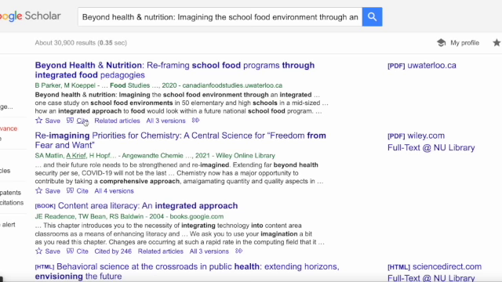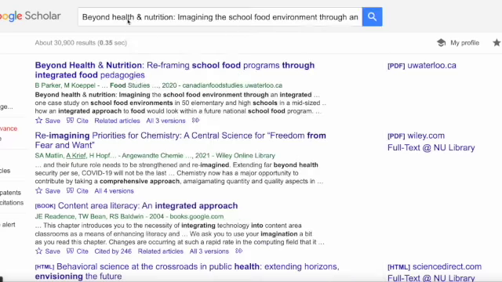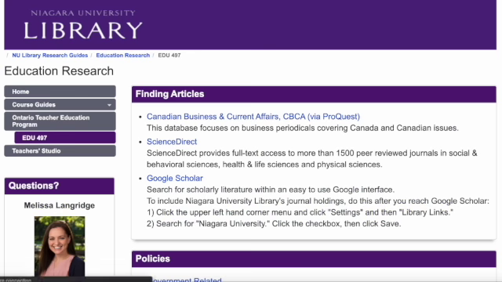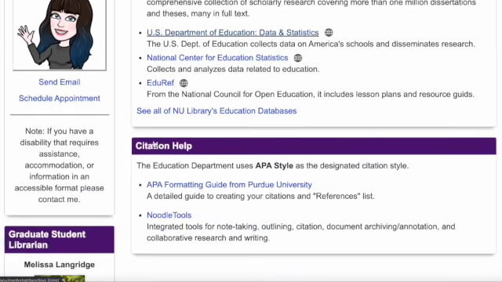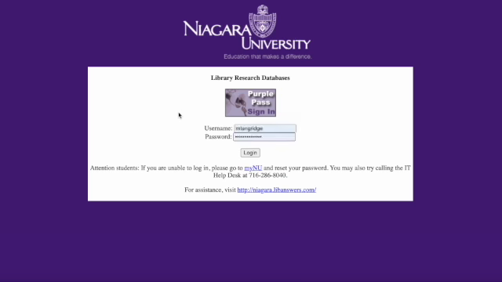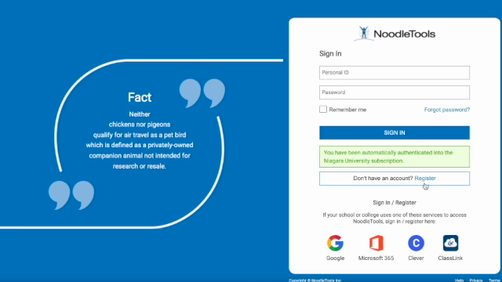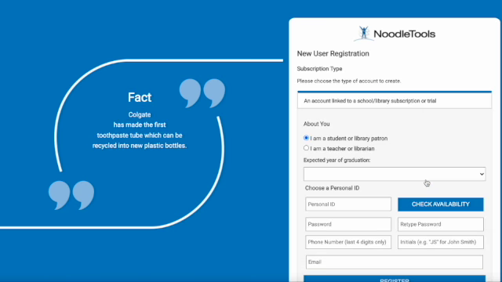So how do I cite accurately? This is where we're going to get into NoodleTools. So I found the article in Google Scholar, but it's also listed here on your page. But when you're citing, if you go to the home page in Educational Research in General, that's where you'll find the link to NoodleTools. Just log in if you're off campus, which you all will be. If you don't already have an account, go ahead and register.